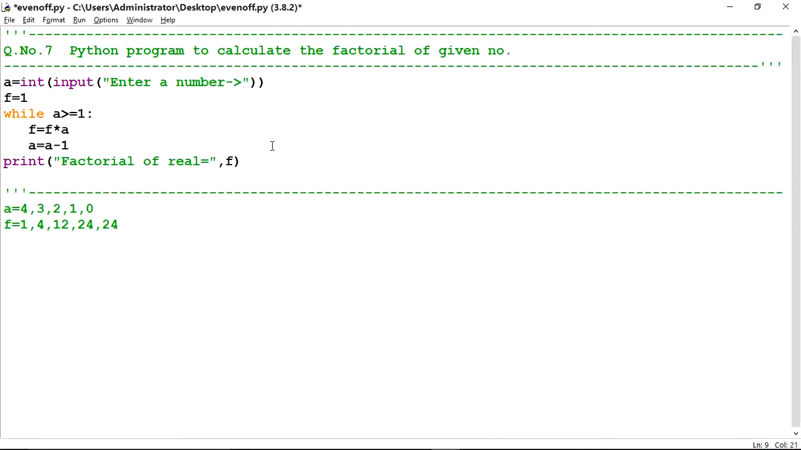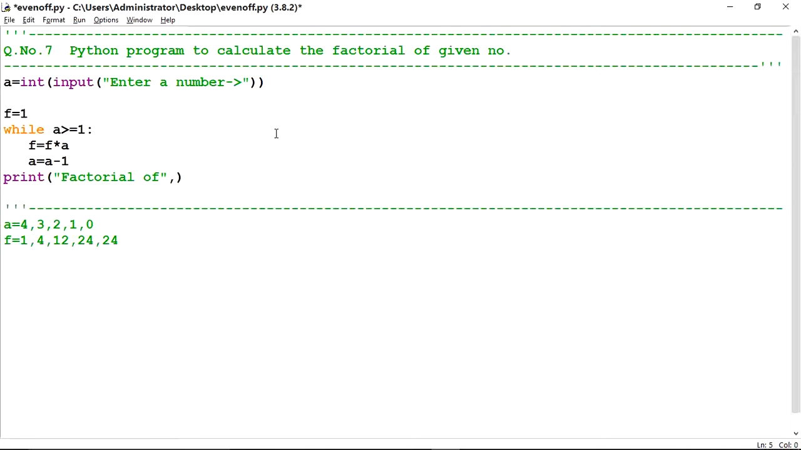Here will come factorial of the number. Factorial of real is equal to the answer that is coming into f. So it will print factorial of real. Value of real is a. What was the value of a? 4. So factorial of 4 is equal to f, 24.